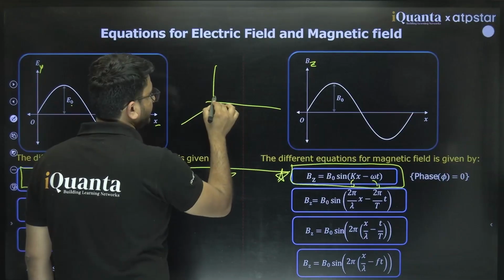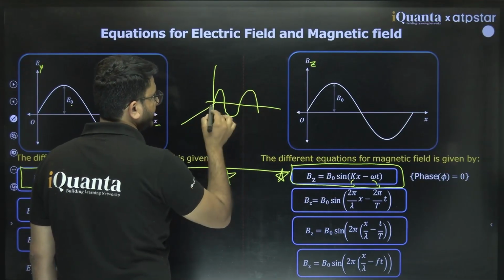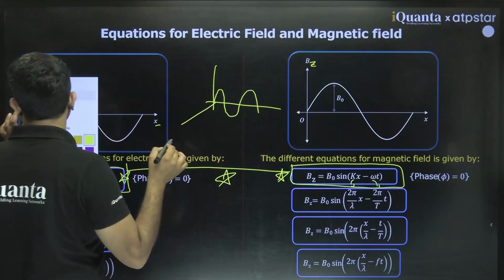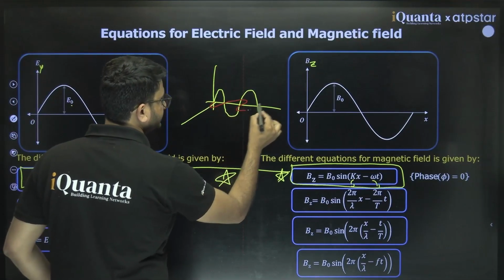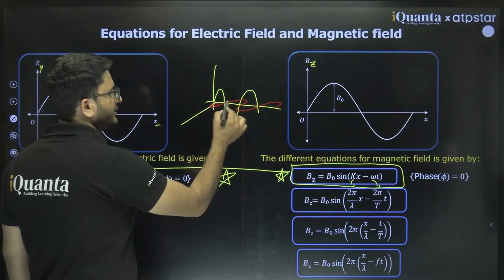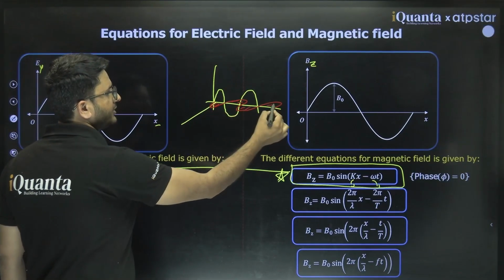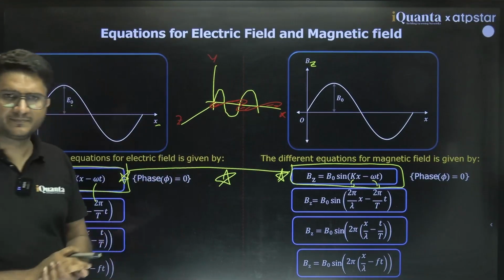So electric field is propagating, fluctuating in this direction, and magnetic field is fluctuating in the perpendicular direction. Both are perpendicular to each other. This is x, this is y, this is z. Clear?